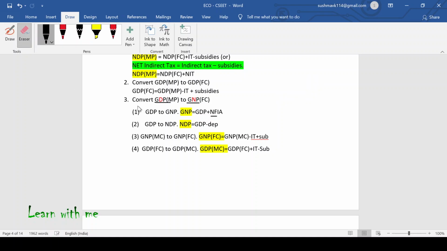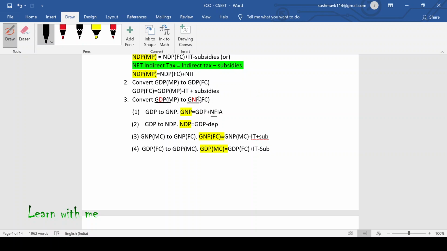See, they have given GDP at market price to GNP at factor cost, isn't it? So here market price and factor cost are different. That is fine. But here both should be the same, then it will be easy for you to calculate. But here both are different, isn't it? They have given GDP and GNP.